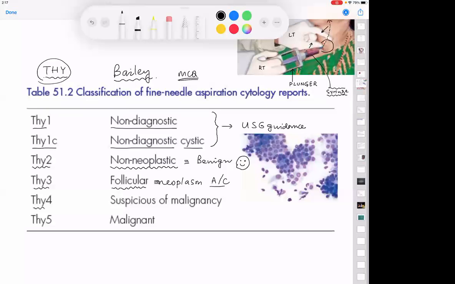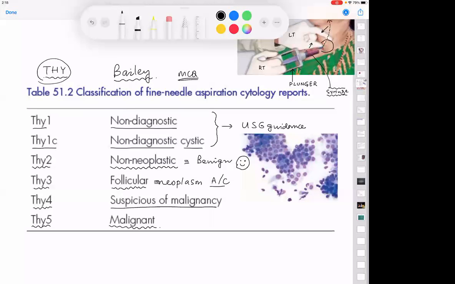What is Thy 4? Suspicious of cancer. What is Thy 5? Cancer. Have you written this? Have you completed this part? Yes, sir, completed. This is from Bailey and Love. Can you repeat that? Follicular neoplasm.